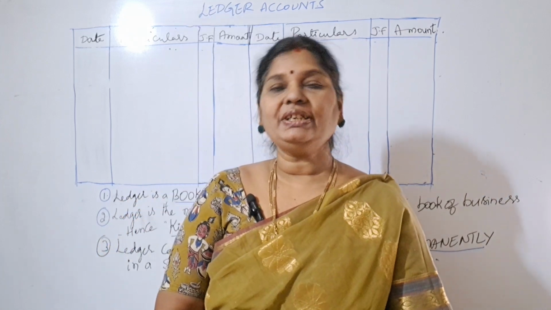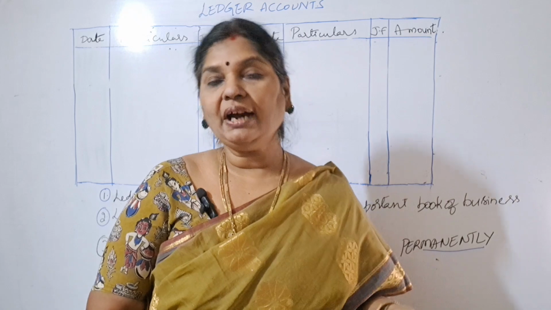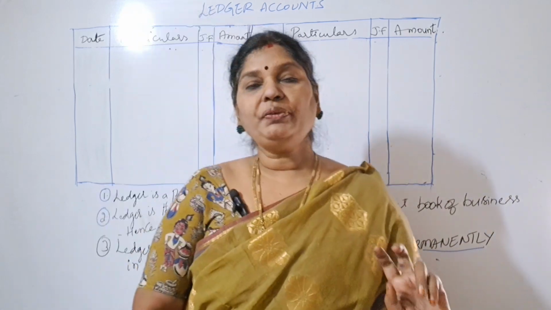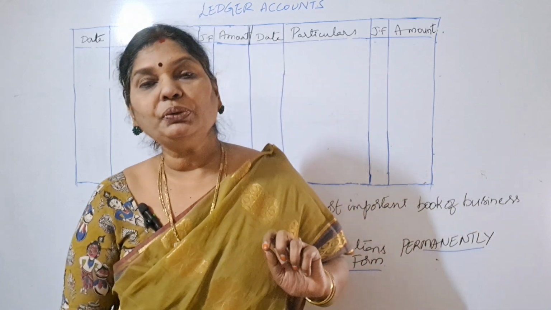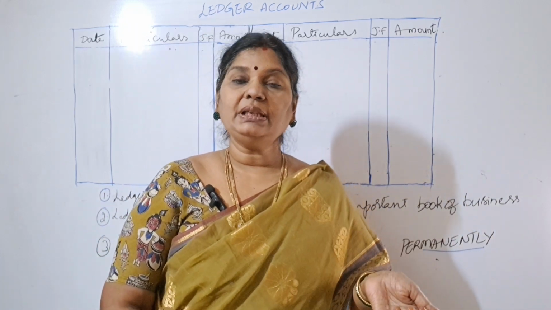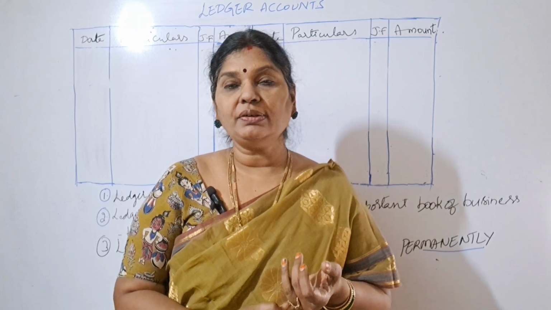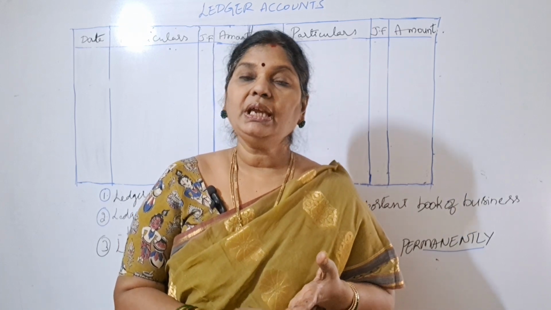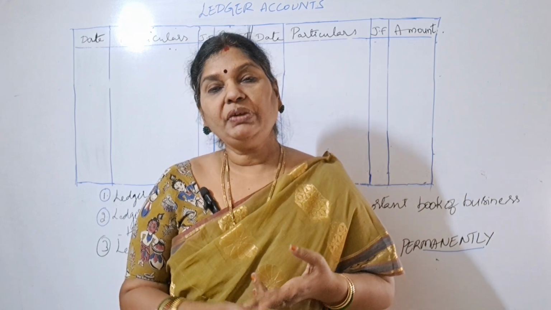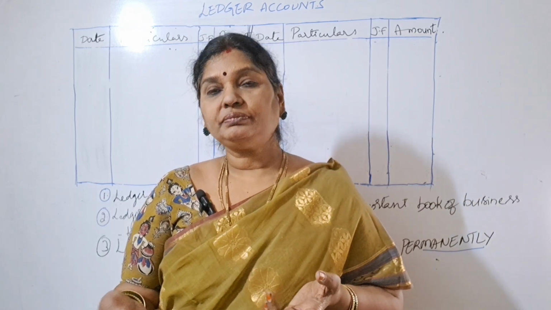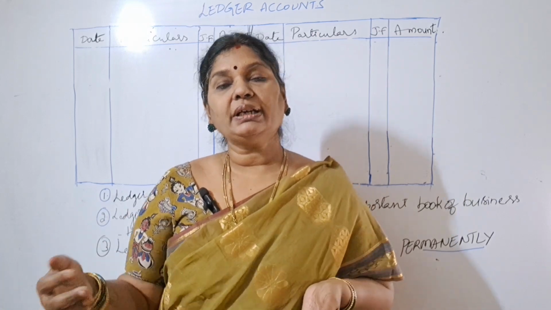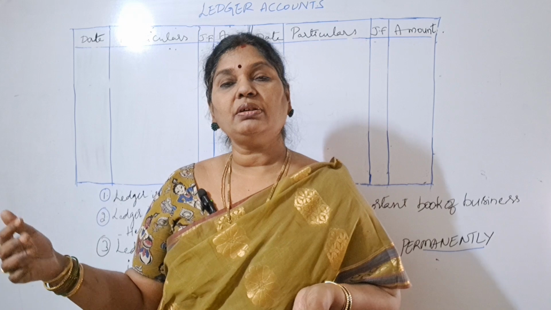So in the ledger account, whatever journal entries we have prepared, we have to post into ledger accounts. If you see only journal entries, we can't come to know what is happening in any particular account. Say, for example, we have liabilities accounts, assets accounts, expenses accounts, income accounts, right? We have many personal accounts like Raj account, Amit account, Arjun account, Abhishek account, Akash account, Akshay account, Aditya's account, etc.